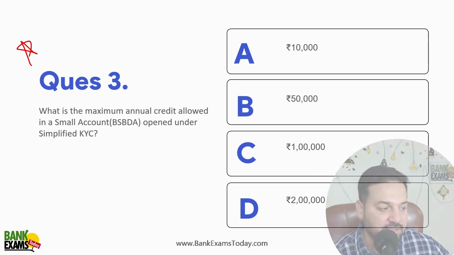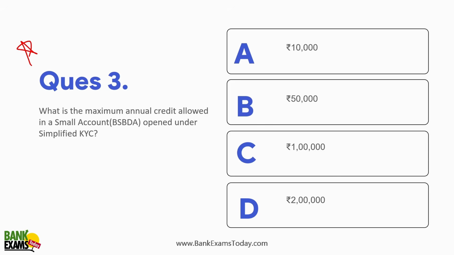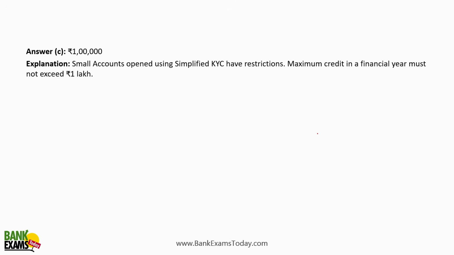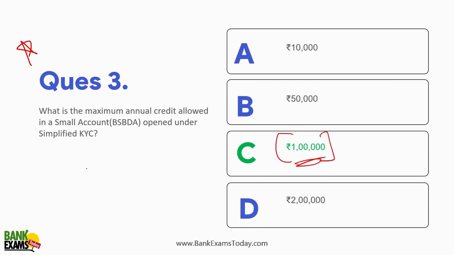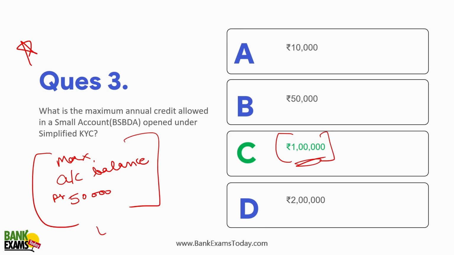So annual credit transactions, मतलब क्रेडिट ट्रांजेक्शंस, कितना पैसा आप जमा करवा सकते हो. At max in the BSBD account 1 lakh rupees can be deposited, right? And the maximum account balance in the BSBD account, मैक्सिमम अकाउंट बैलेंस जो है एक टाइम पे इन द BSBD अकाउंट can be ₹50,000.